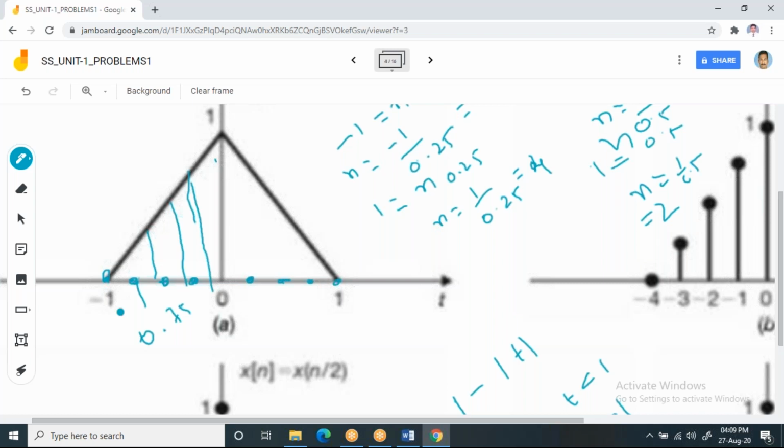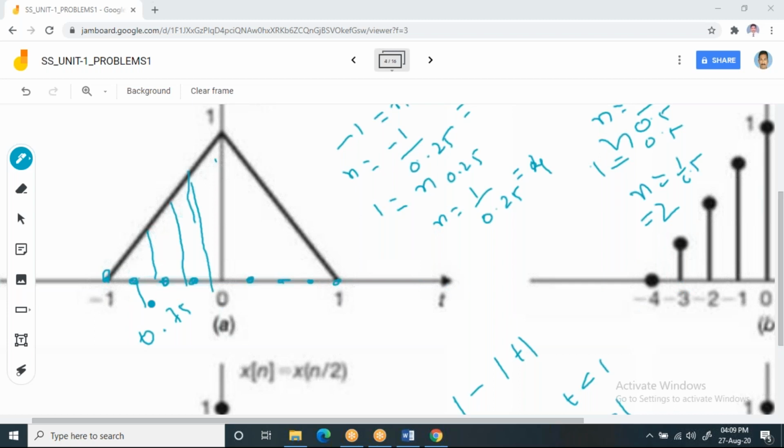Now try to understand. Now you know the values of t. Once you know the values of t, at what locations you will get the values, can you calculate them? So now observe it. So here you will get the location.